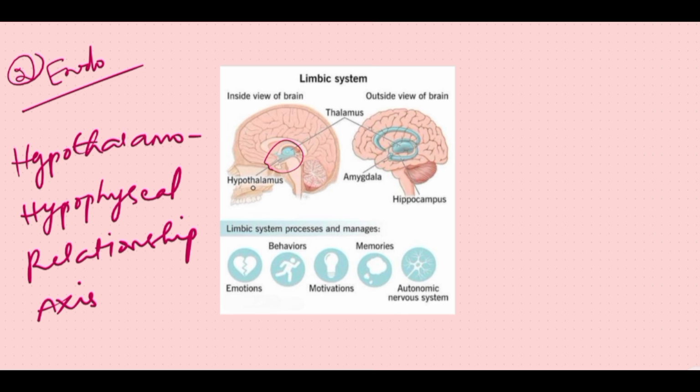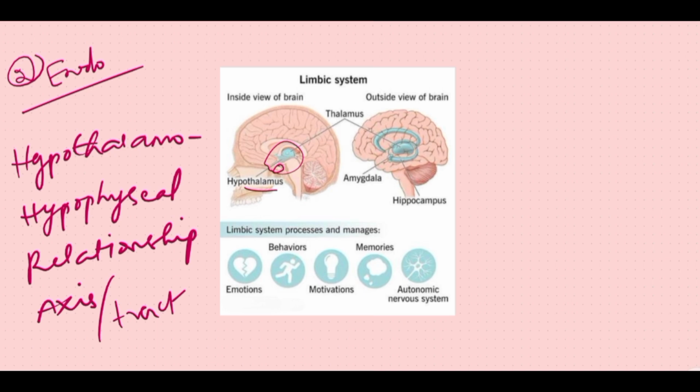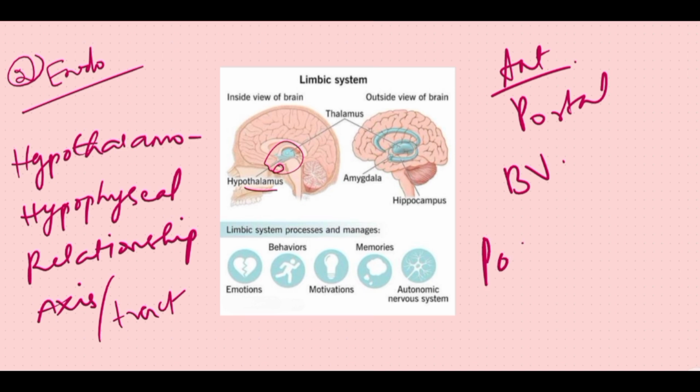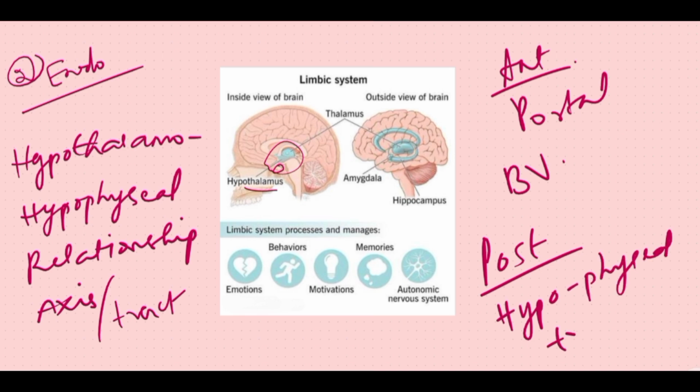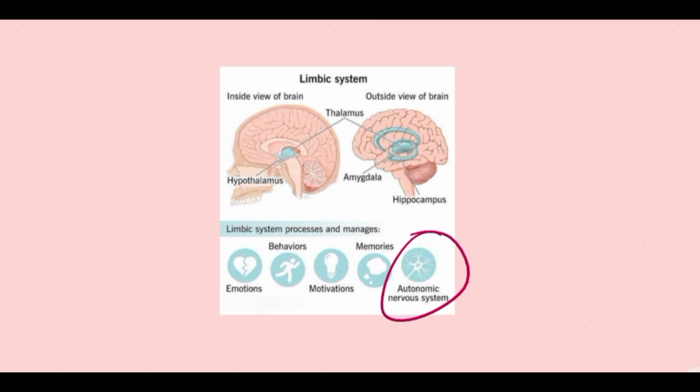The tract where the hormones are transported from hypothalamus to the anterior pituitary or posterior pituitary is called the hypothalamo-hypophyseal axis or tract. The transportation of hormones from hypothalamus to anterior pituitary is via hypothalamo-hypophyseal portal blood vessels. This is anterior. So for the posterior, hypothalamo-hypophyseal tract.